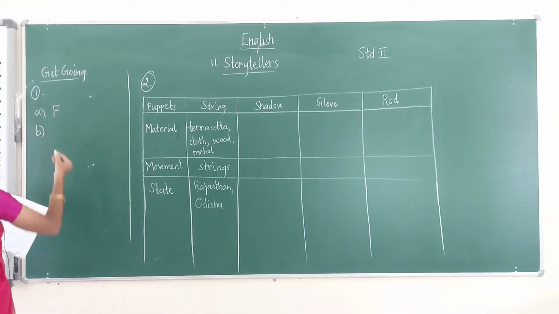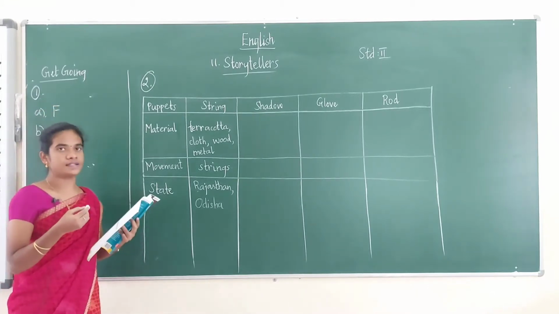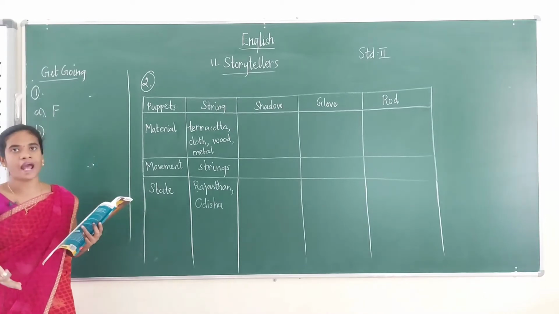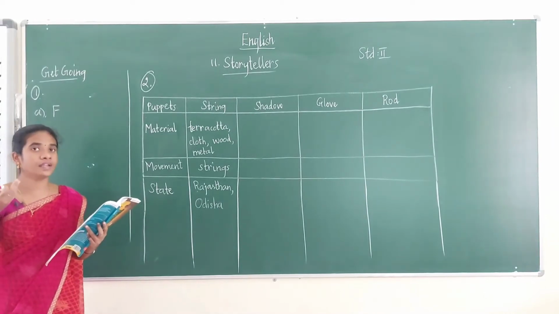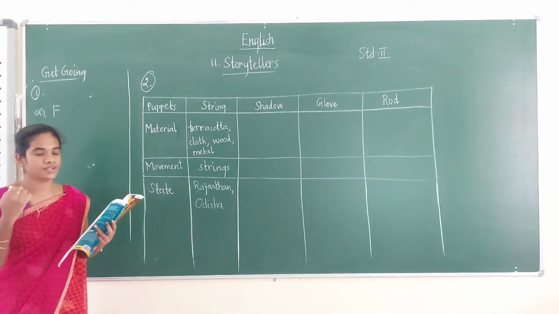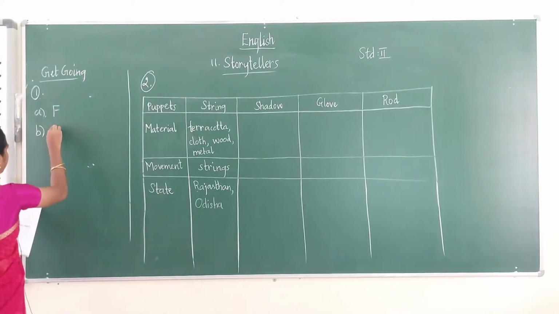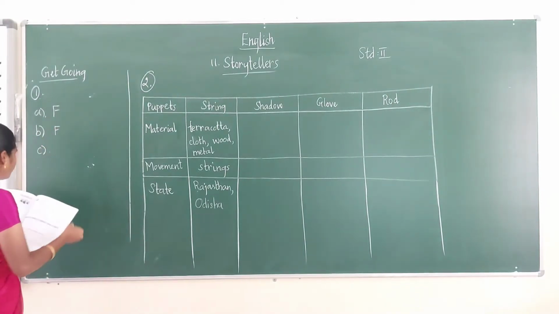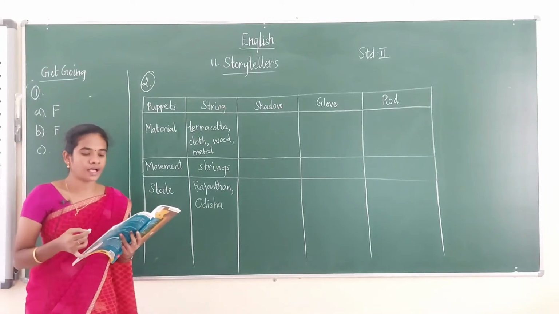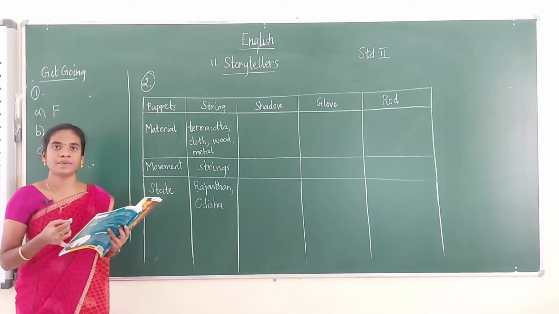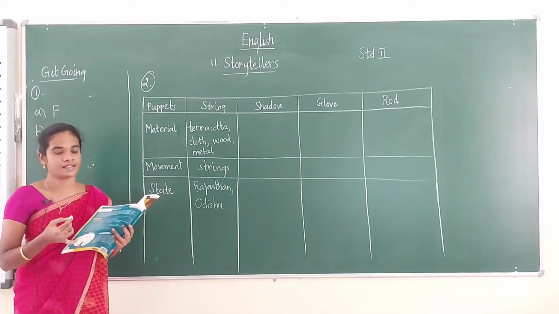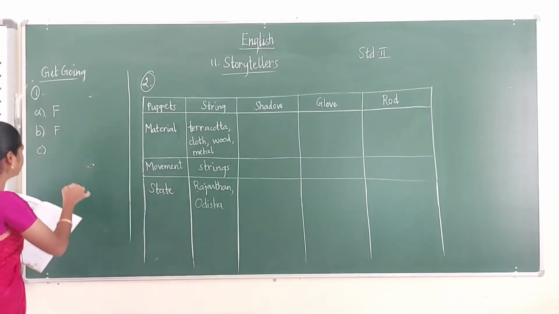The next, B. Glove puppets have legs. The glove puppets don't have legs at all, but here they are given as having legs. So this is a false statement. Then C. String puppets are called Katputli. Yes, the string puppets are called Katputli in Rajasthan. So this is true.